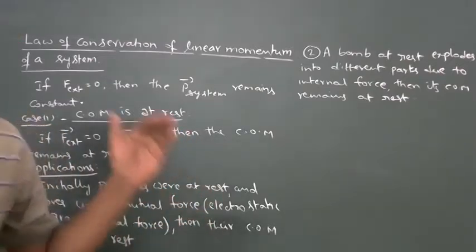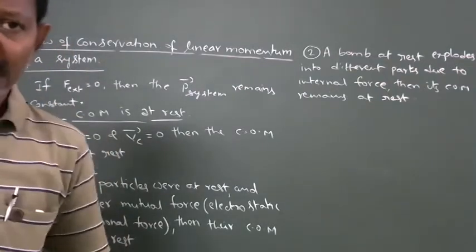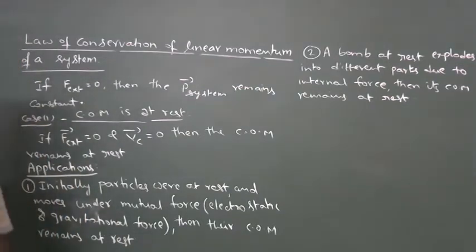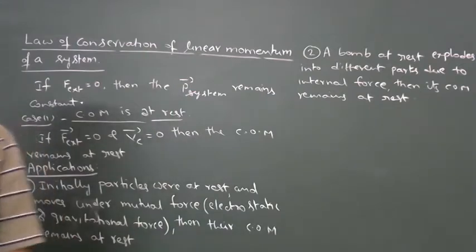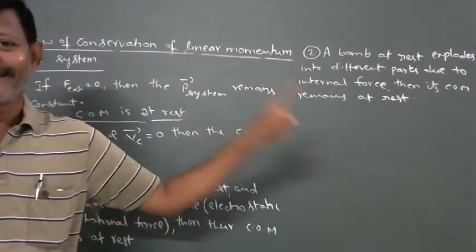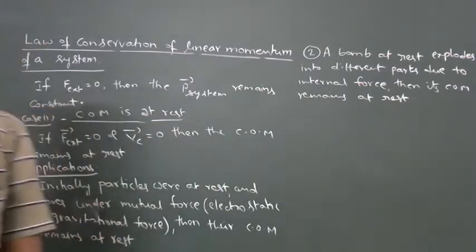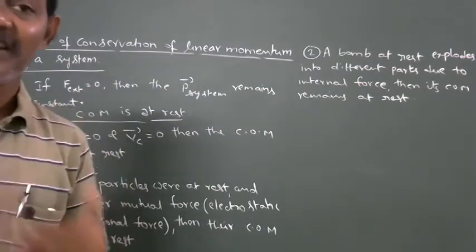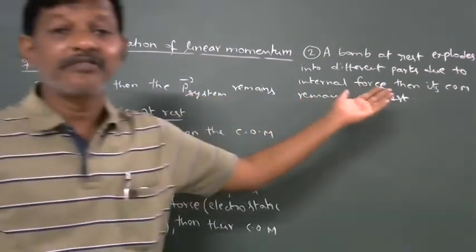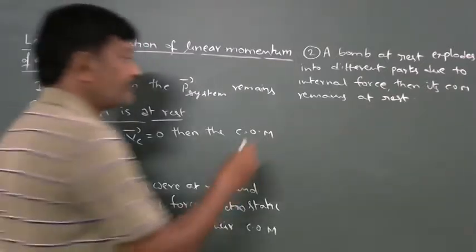Next, it explodes into different parts due to internal force. So no external force is acting on the bomb; due to internal forces, the bomb explodes into different parts. Therefore, the center of mass initially at rest is finally also at rest. Center of mass is at rest means its linear momentum initially is equal to zero, finally is equal to zero. So law of conservation of linear momentum is valid in this point also.